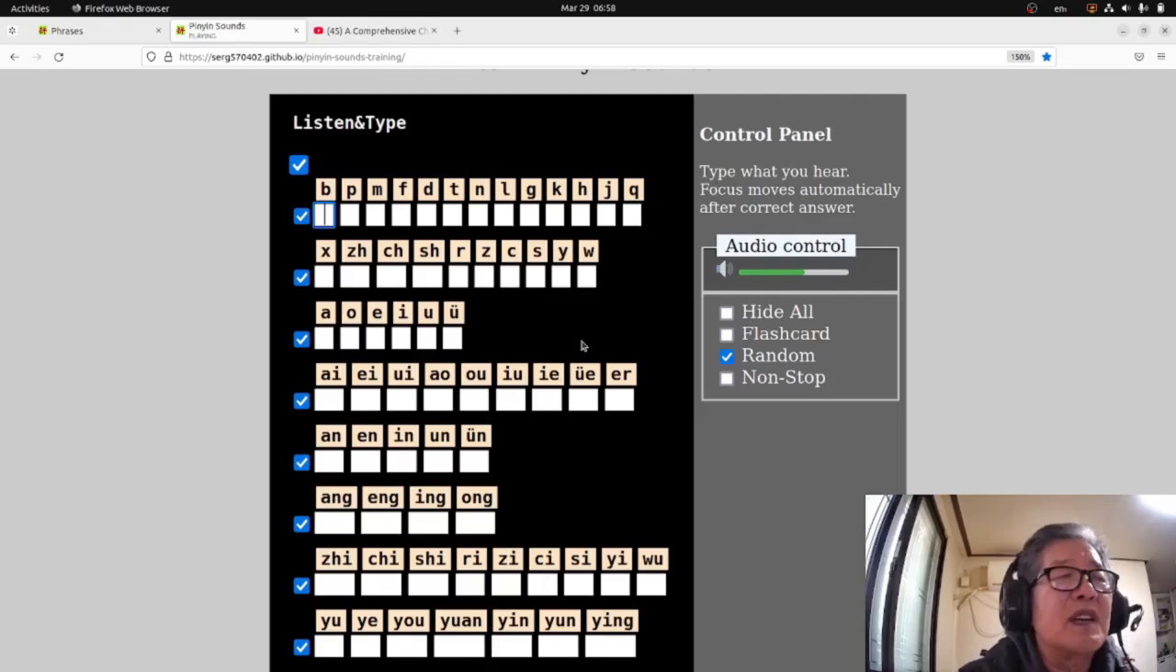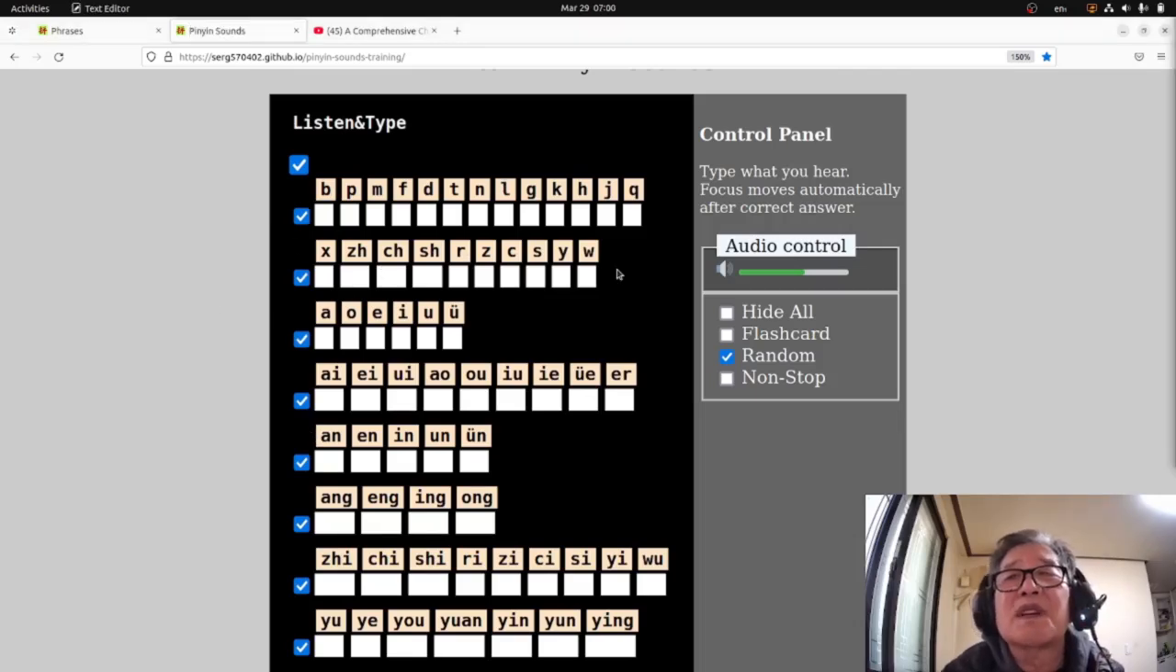Now I'm pressing. Po, po, po. It plays as many times as you press enter. Now I want to stop here for a couple of minutes and explain what we see here on the screen.